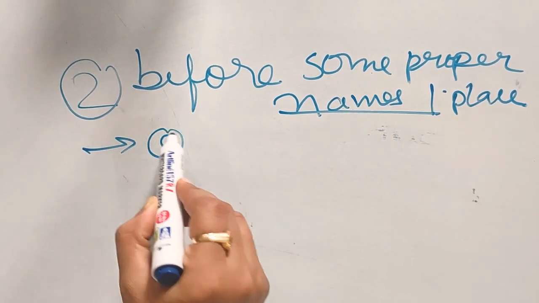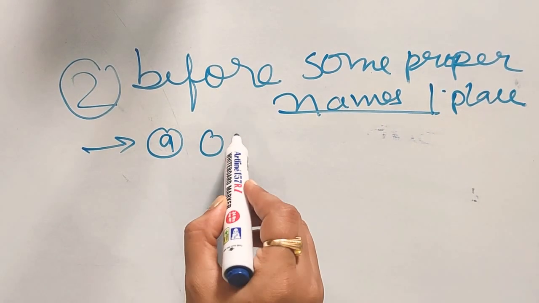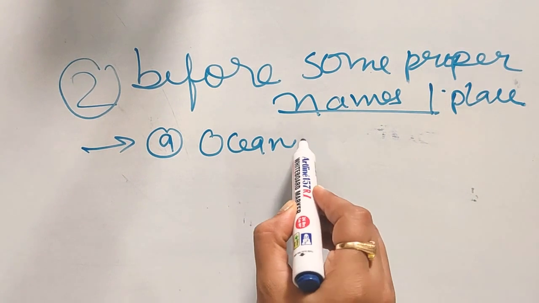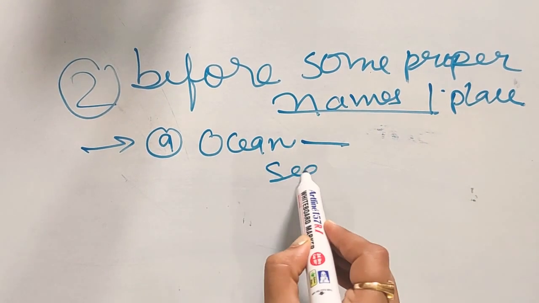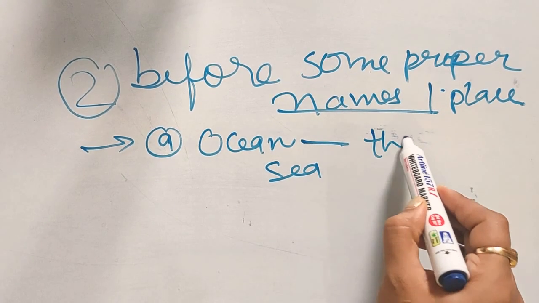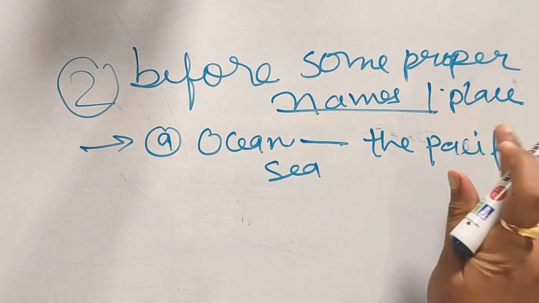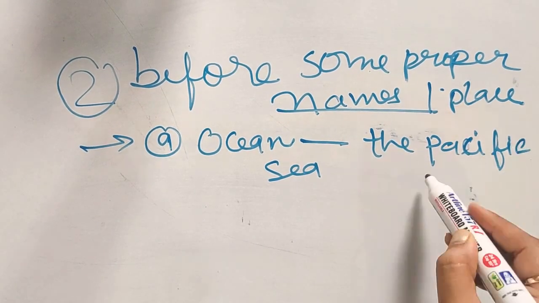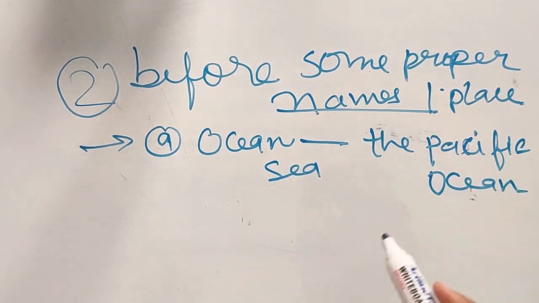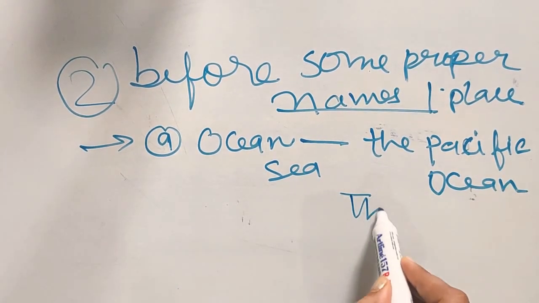Okay, so first is ocean names and sea names, like the Pacific Ocean, the Black Sea.